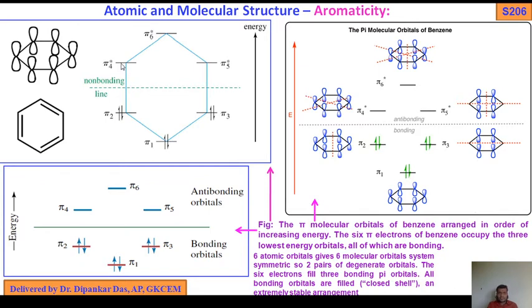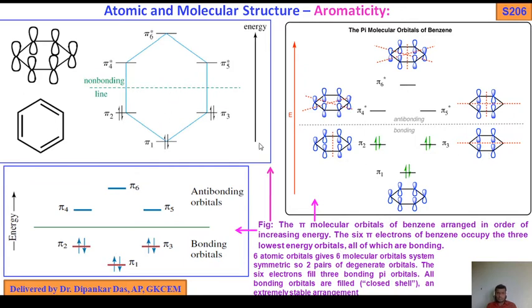So pi 4 star, pi 6 star, pi 5 star. Same thing here, there is no difference. This is the bonding, this is the anti-bonding, this is the bonding. Now what does the figure say? The figure says the pi molecular orbitals of benzene are arranged in order of increasing energy. The 6 pi electrons of benzene occupy 3 lowest energy orbitals, 1, 2, 3.